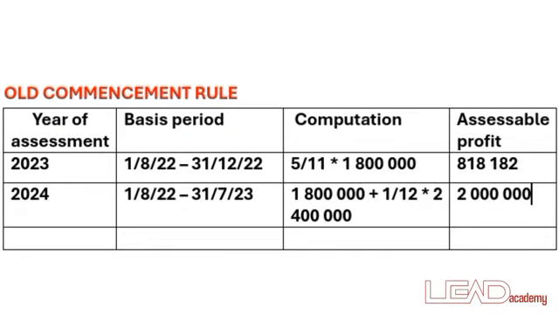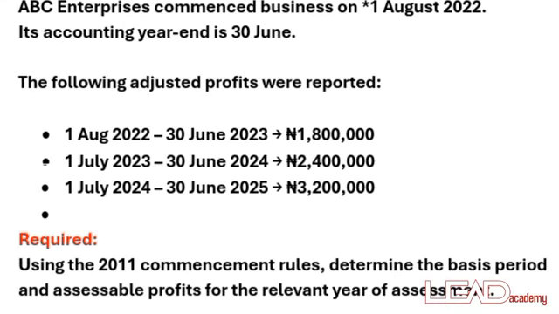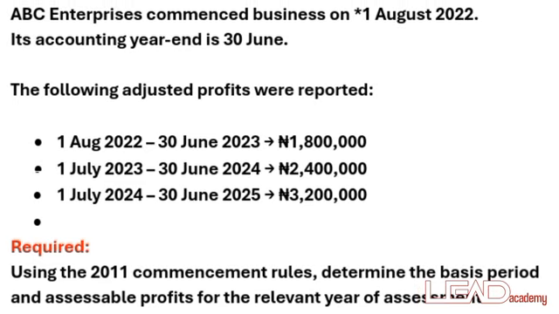I know you are confused on this second year of assessment. Now, this second year of assessment states that from the date of commencement to 12 months, you must count from August, and it's going to end on July 31st the next year. So from 1st of August 2022 down to 30th of June, it has already covered the whole 1.8 million, but it's not up to 12, it's just 11 months.